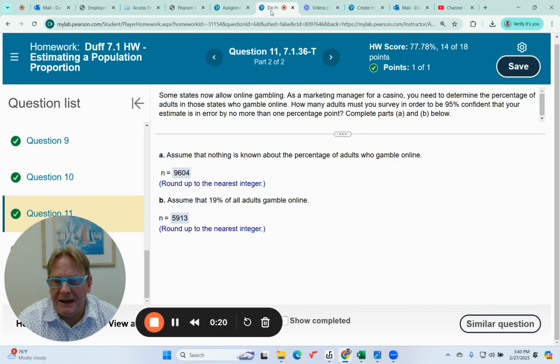So some states now allow online gambling. As a marketing manager for a casino, you need to determine the percentage of adults in those states who gamble online. How many adults must you survey in order to be 95% confident that your estimate is in error by no more than 1 percentage point? Okay, so I wrote that information down.